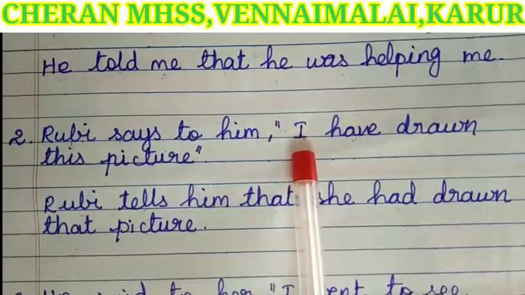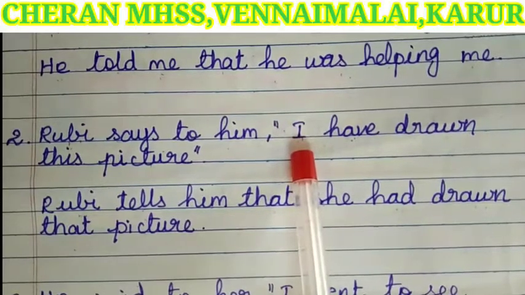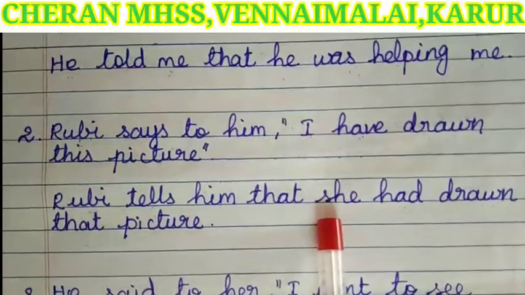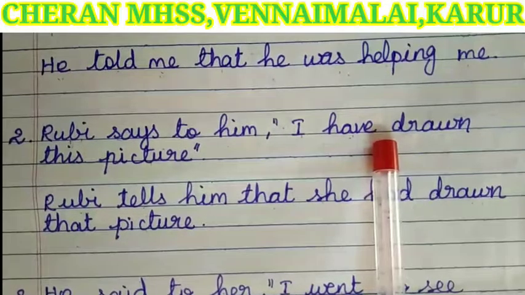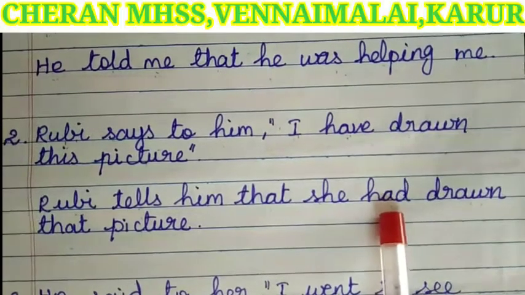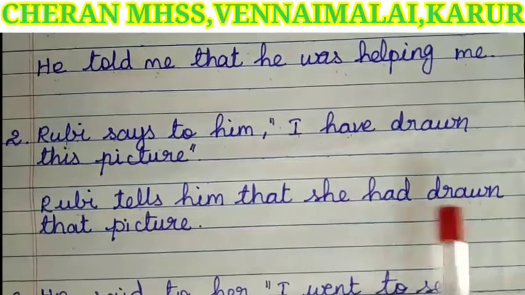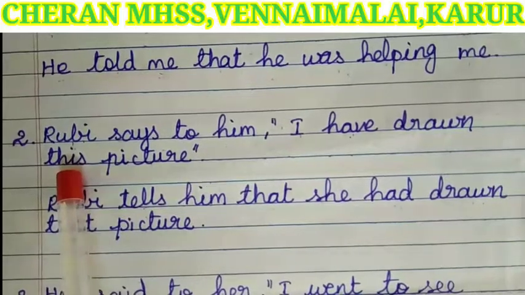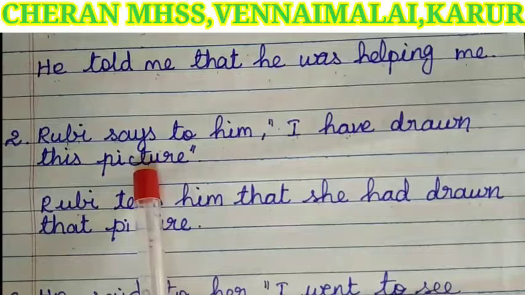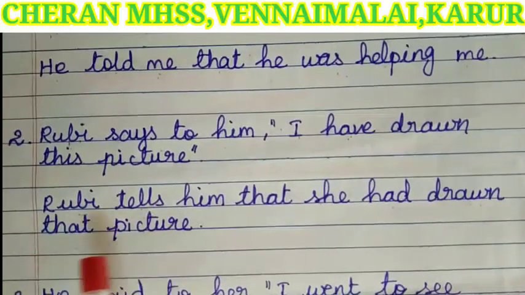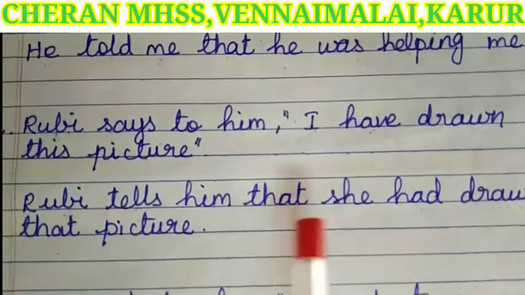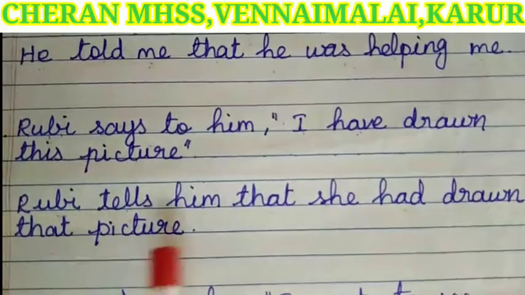Next, I, first person pronoun, changes to the speaker's pronoun Ruby, see. Have drawn, present perfect tense, changes to past perfect, had drawn. Next one, this, the adjunct, changes to that. The remaining word picture is the same. So the answer for this sentence, Ruby tells him that she had drawn that picture.